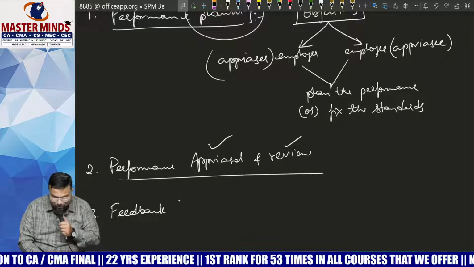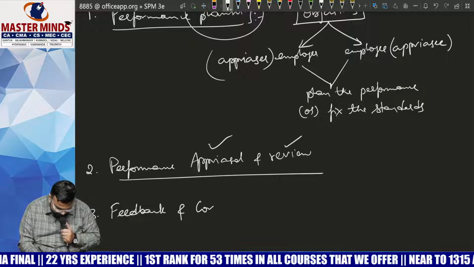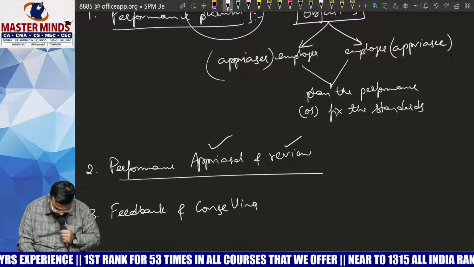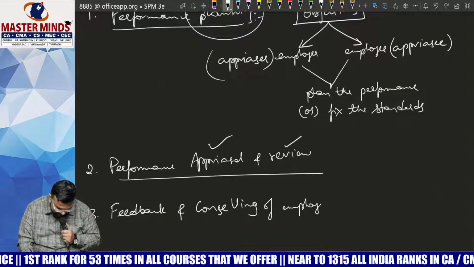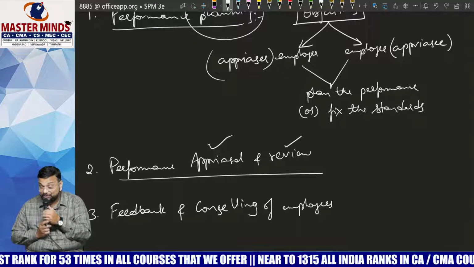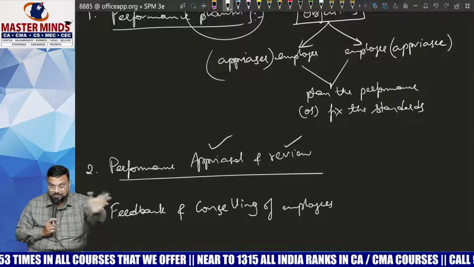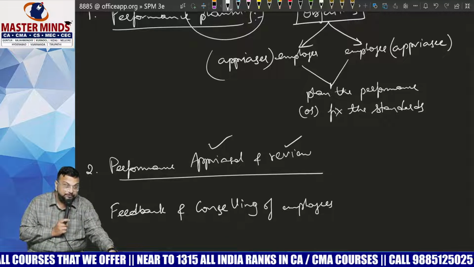And if feedback is good, no issues at all, Anna. But if feedback is not good, then what do they have to do? Counseling. Counseling of employees. This is not what we are expecting from you. You are supposed to work in this way, but you are working in some other way. That is the reason why we are getting this negative feedback from you.